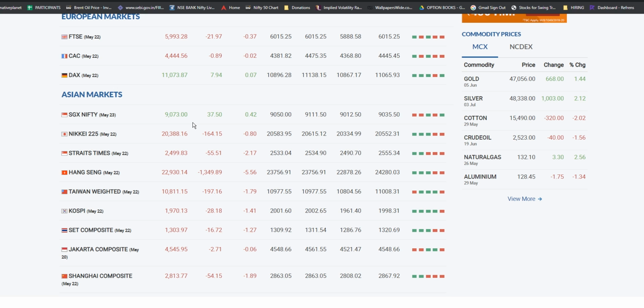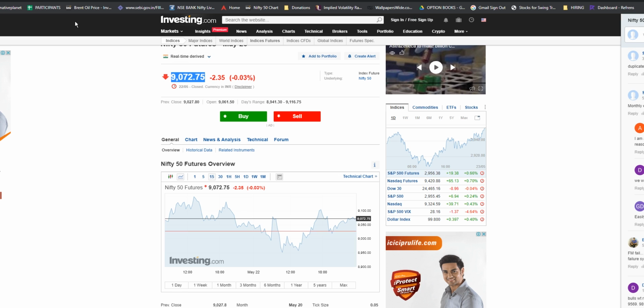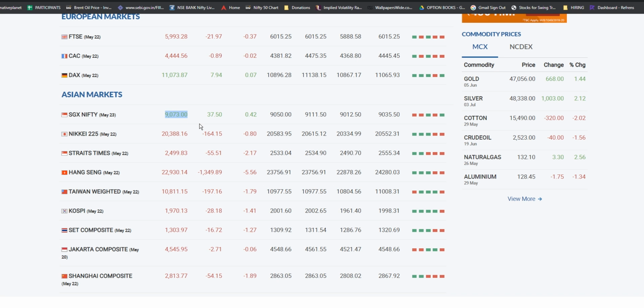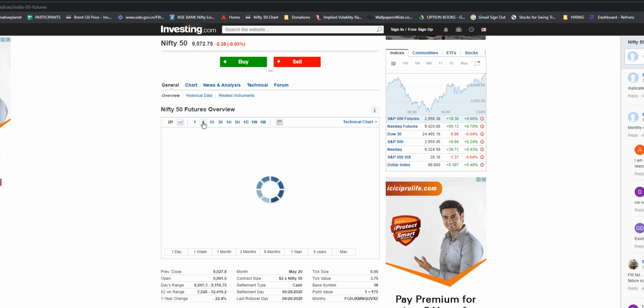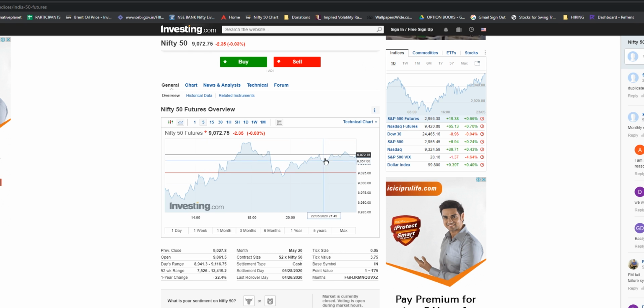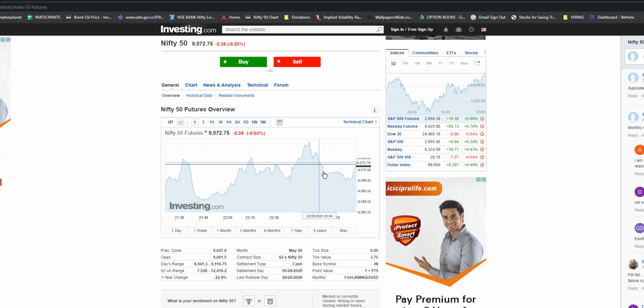So why does that difference happen? Let us look at this Money Control site. Let me tell you first, the Money Control figure is the correct figure, not investing.com. Why? Look at investing.com. I'll put the 5 minutes chart and you can see the crosshair. Look at the bottom of this crosshair, 22/5/2020, 23:25. Or to make it more clear, I will put 1 minute and you can see 23:27.